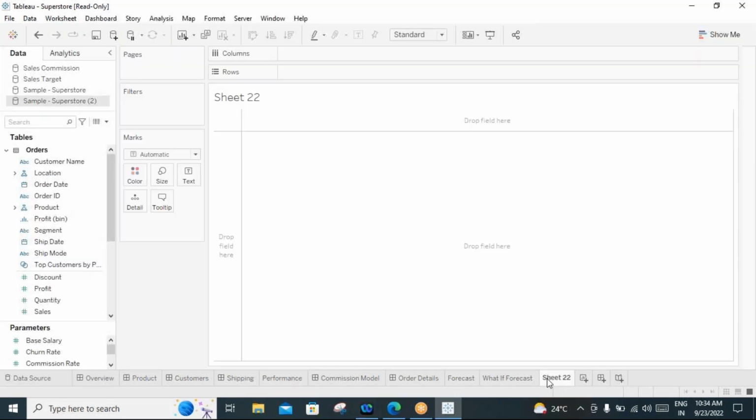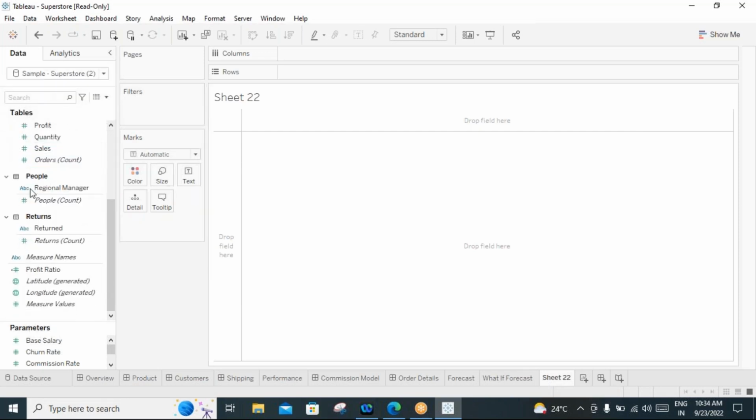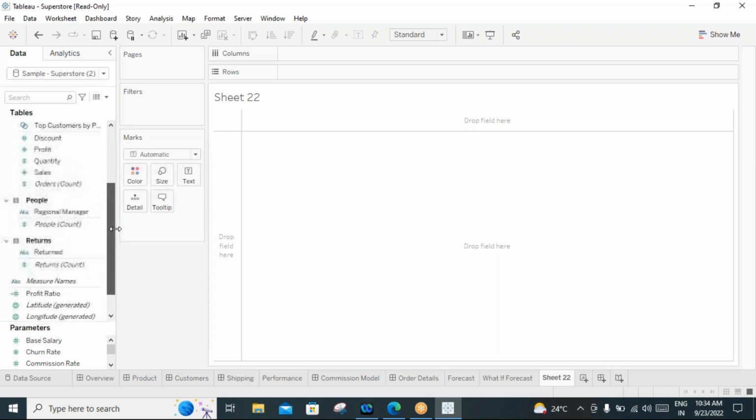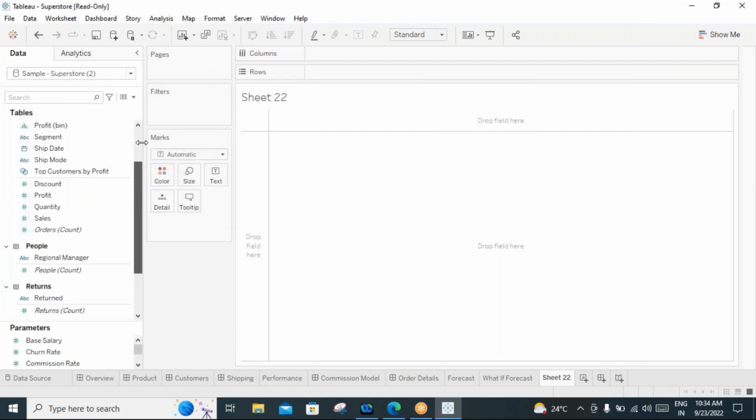Click on that. So here we have different kinds of fields, like a table which has fields, right? All the fields are dimension fields and measure fields. So what is a dimension table and what is a fact table? Can anyone tell me that?